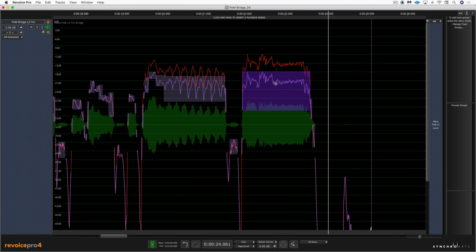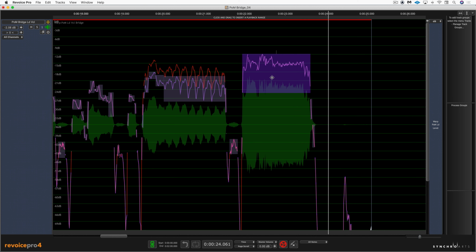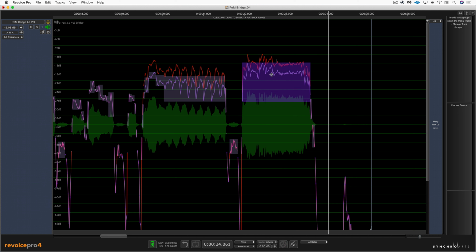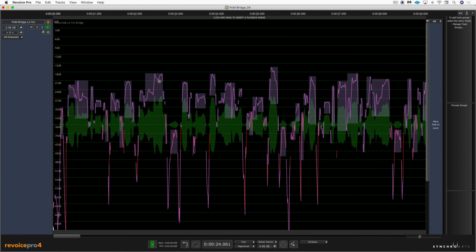I think that's a little much. I'm going to hit Undo, and we'll try 3. I'm going to go a little bit more. Good. So let's just look at the file real quick.